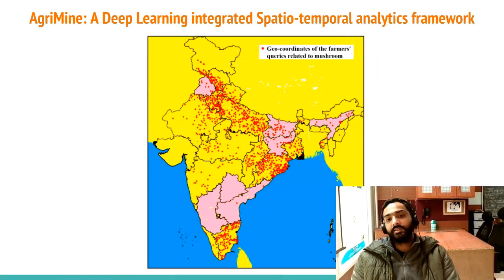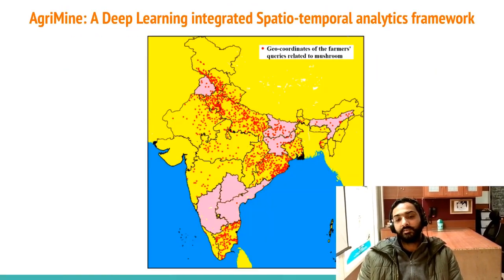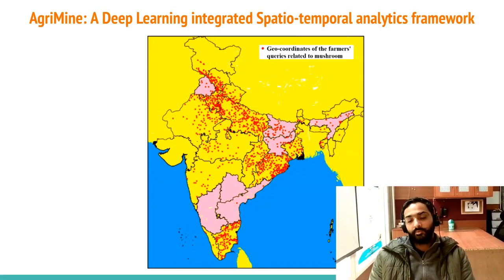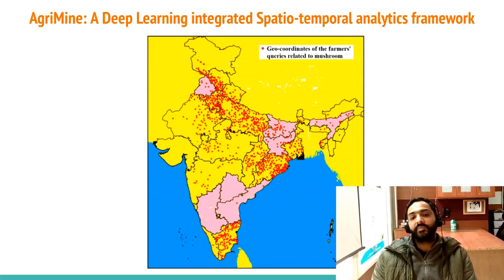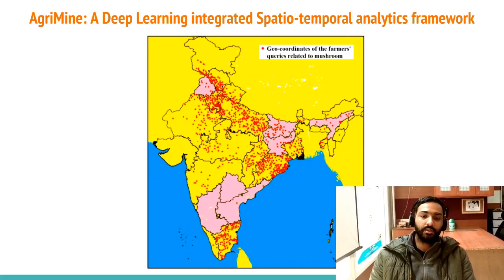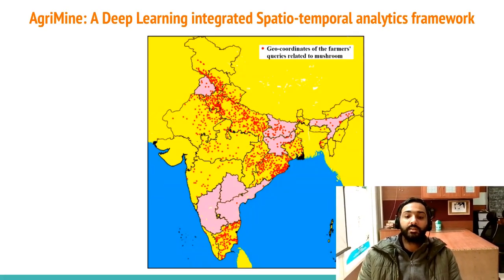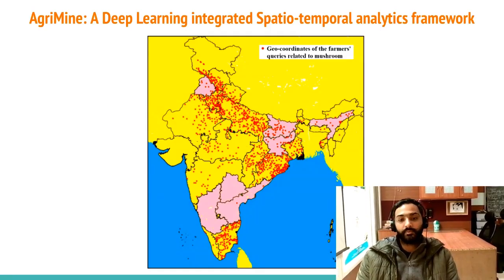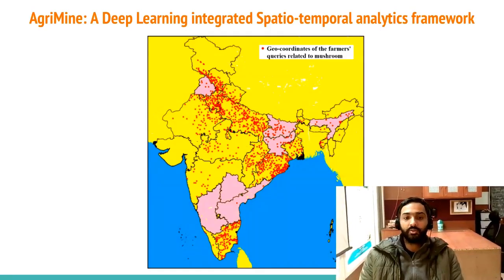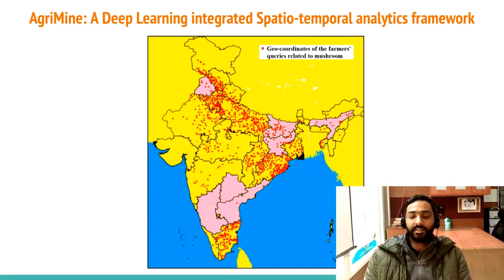For example, this is one of the case studies that we took in the AgriMine paper. This graph shows, with the red dots, where we are getting queries related to the mushroom crop. Farmers are asking about mushroom crops from these locations.